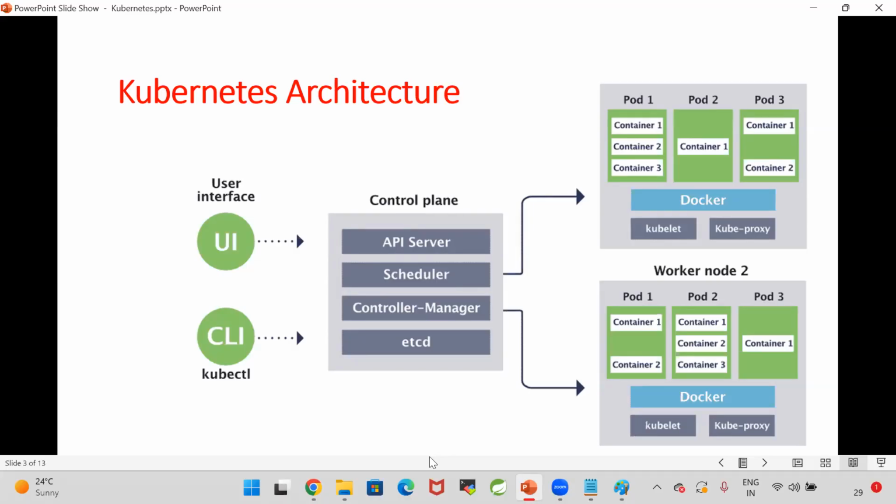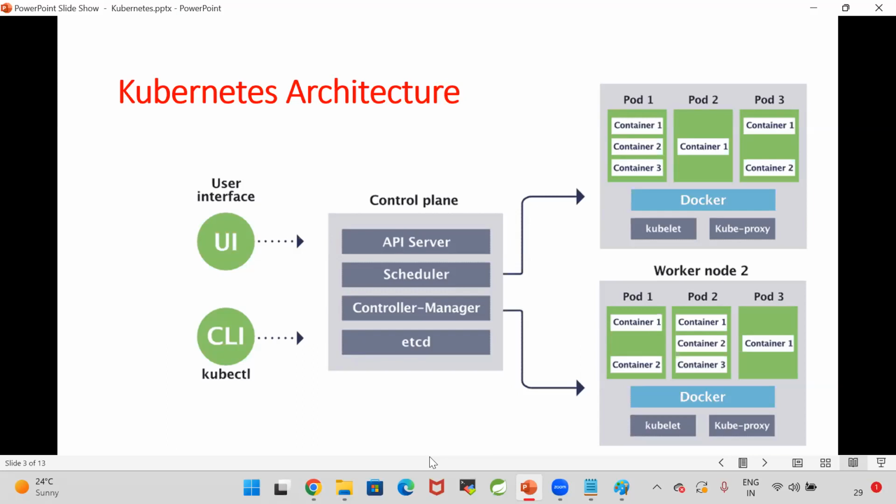When I explain the load balancing concept in Kubernetes, then you will get the clarity. For the time being, remember that Kubernetes can do the load balancing of our application. Kubernetes can do auto scaling for our application. When that topic comes, you will get more clarity.